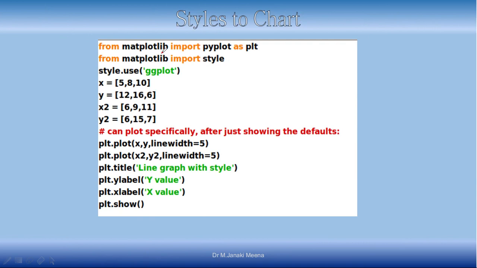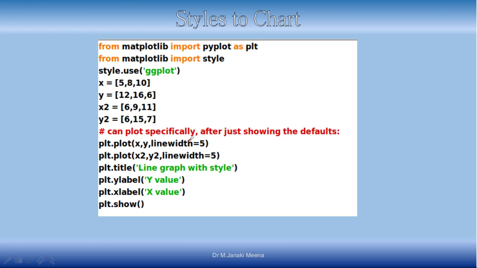First line is from matplotlib import pyplot as plt, and then in the next line I am saying from matplotlib import style. Okay, then style.use ggplot. This is one type of styling. There are various others which you can explore. Now I am going to use ggplot, and I am giving the values. Now I have 4 arrays x, y, x2, y2, and now I am going to plot it.